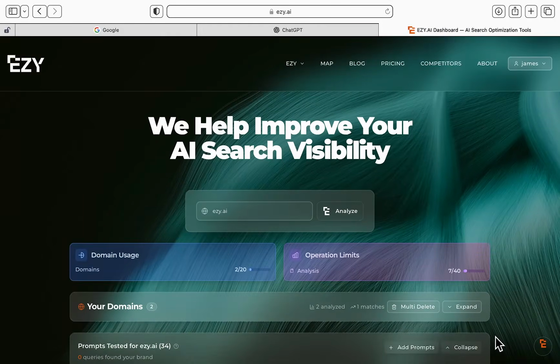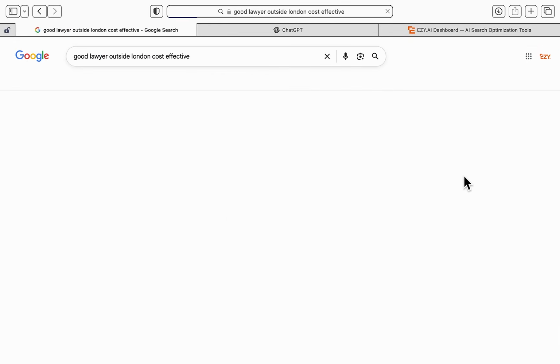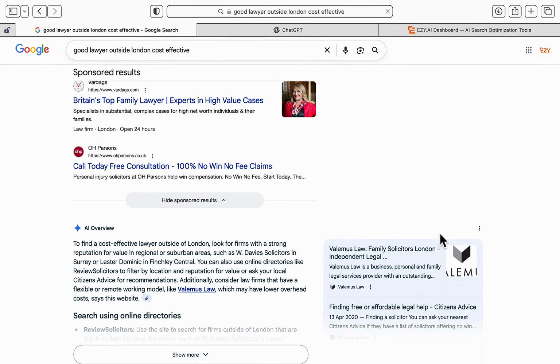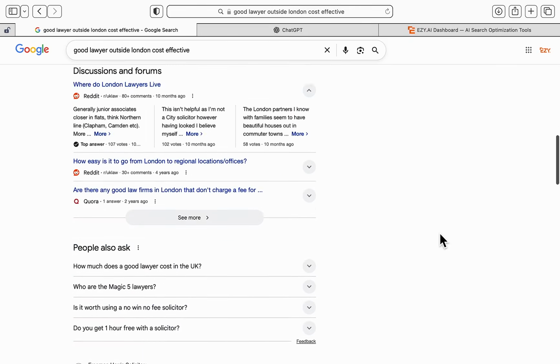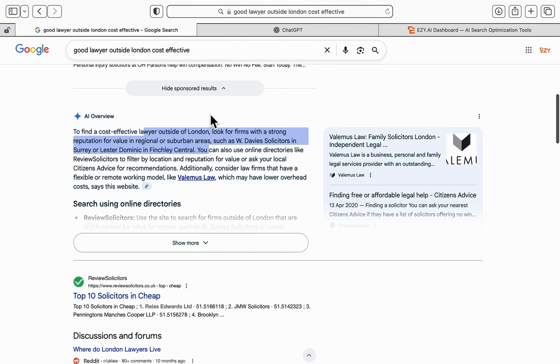Just want to give you a demonstration of EZY.ai. Well, for 30 years, Google has dominated the search category with its blue links. And just last year, Google introduced AI answers. Just here, a little AI overview.